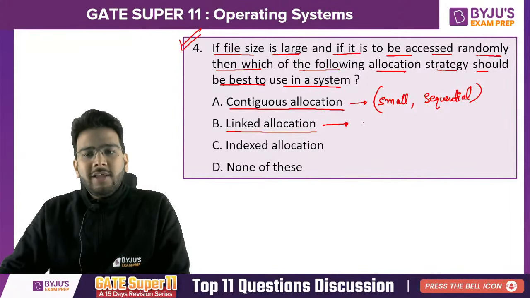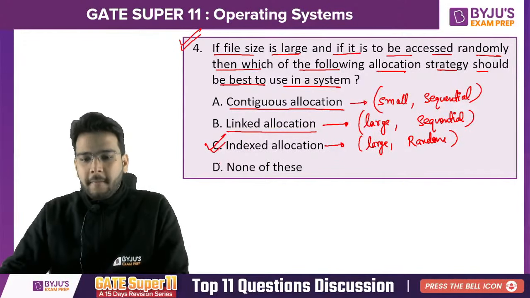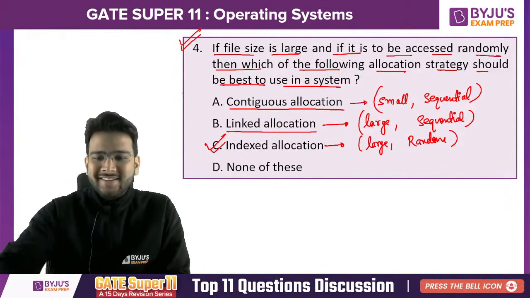We use it when the file size is large but it is a sequential access, and we use indexed allocation when the file size is large and random access we need. So according to this, which is the correct answer? Option C is the correct answer.